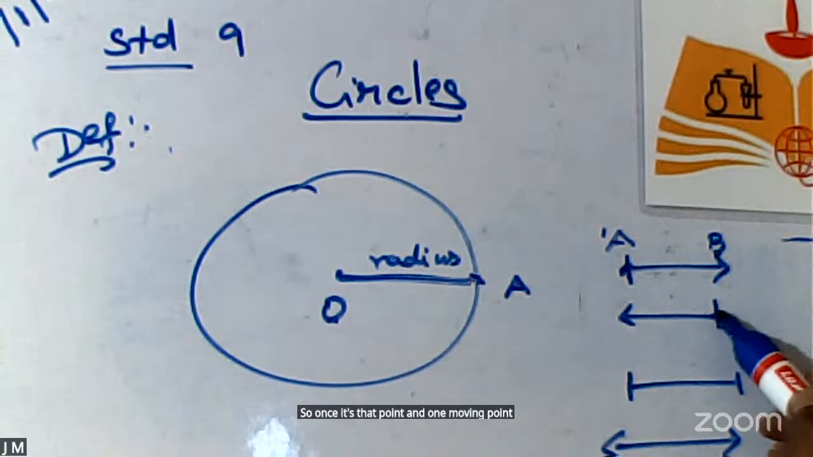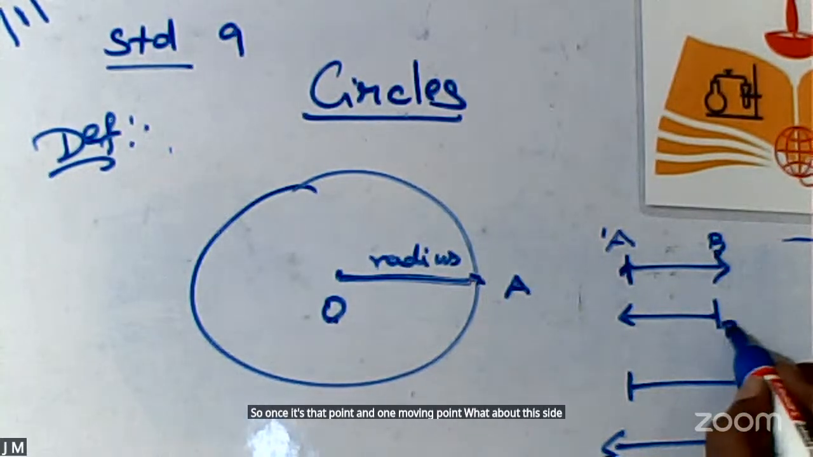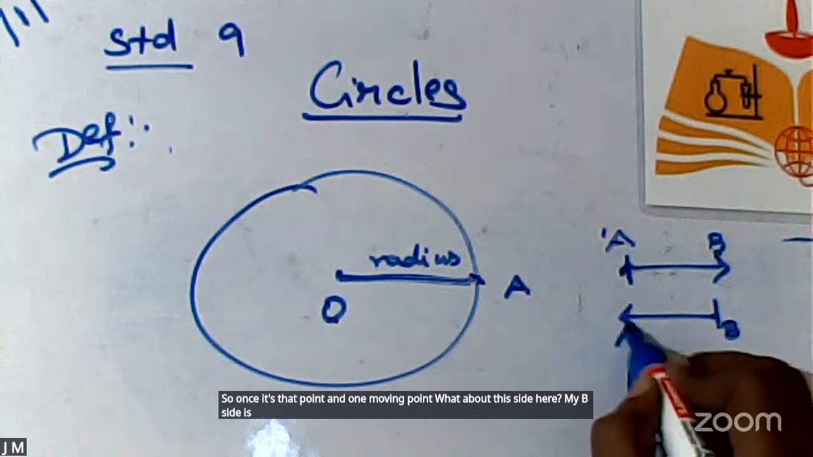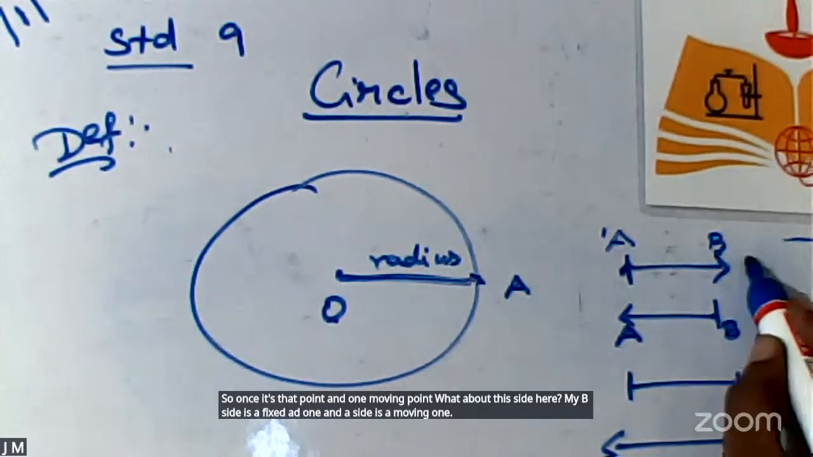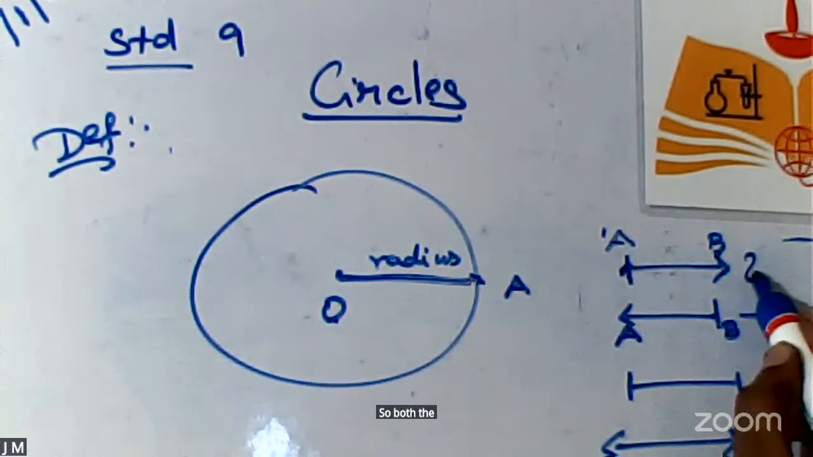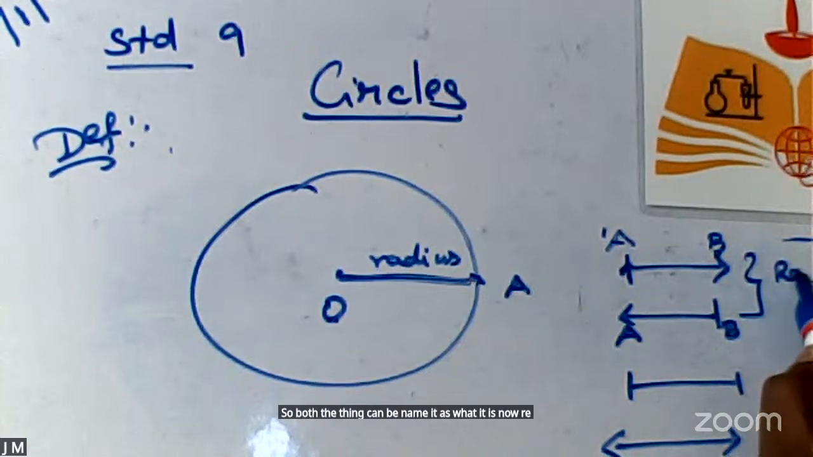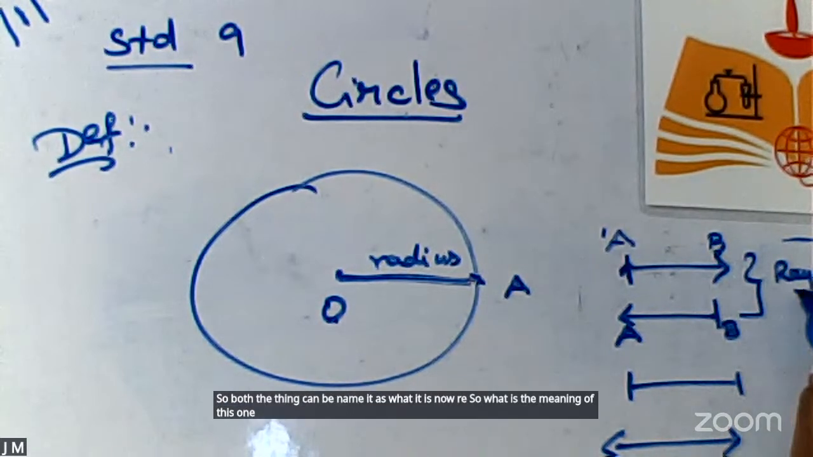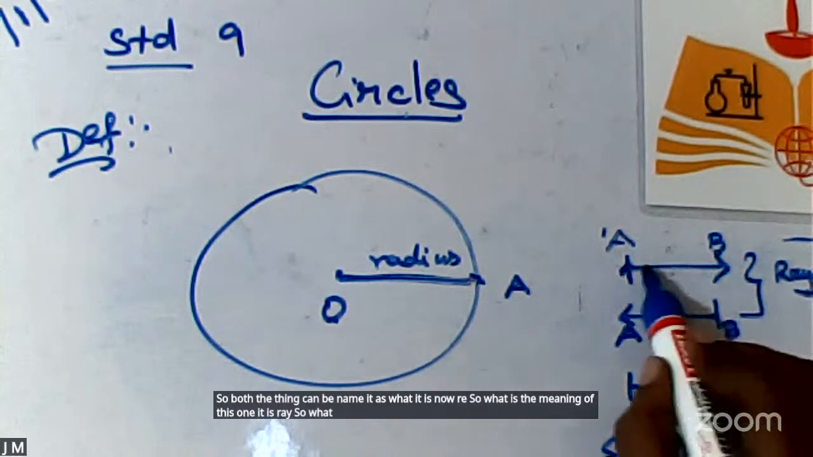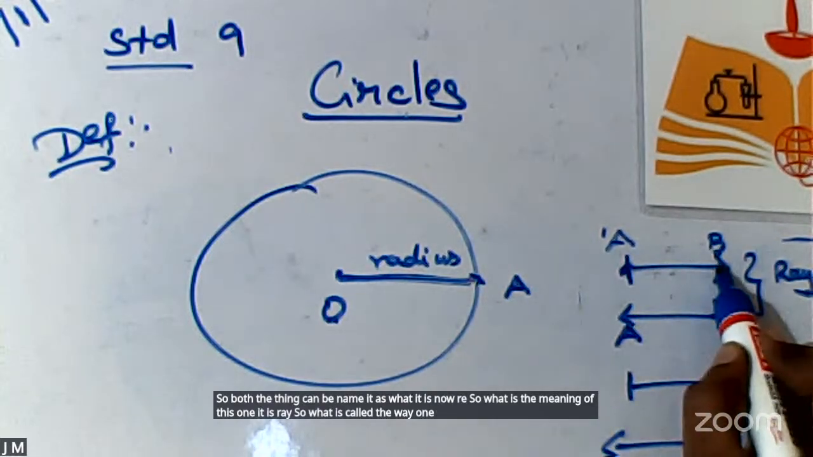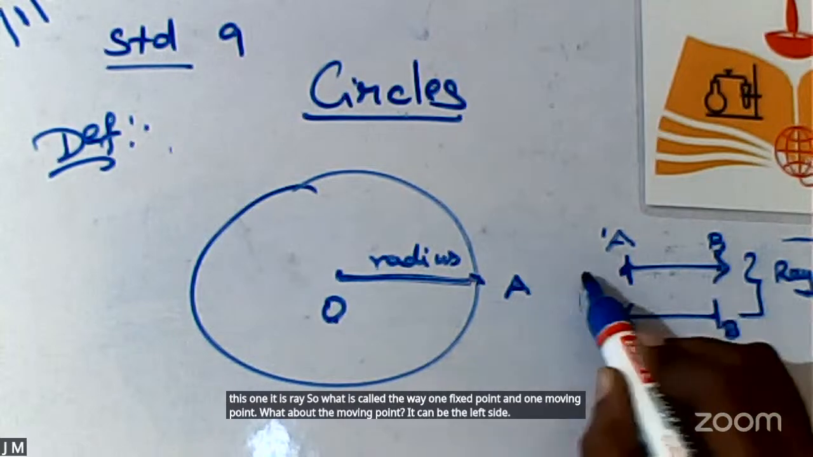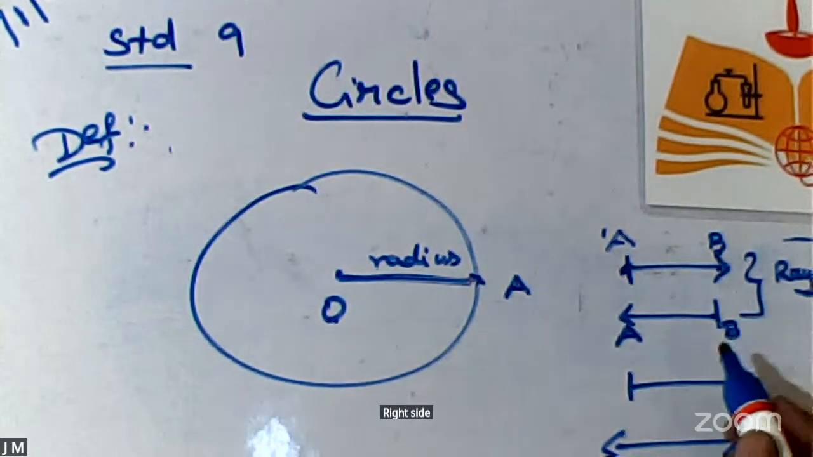What about this side? Here my B side is a fixed one and A side is a moving one. So both can be named as what? Ray. So what is called a ray? One fixed point and one moving point. What about the moving point? It can go to the left side, right side, upward or downward direction.